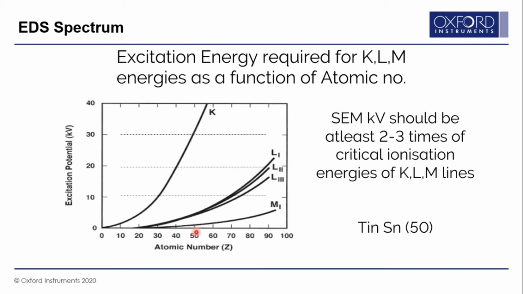As the atomic number goes on increasing, you need more and more potential, much higher than 30 kV. But we have seen that in a scanning electron microscope, the kV is limited to 30. As a result, for atomic number higher than say 50, you will not be able to see the K lines of the sample, but you mainly see the L lines or M lines. There is a thumb rule that your SEM kV should be at least 2 to 3 times the energies of the K, L, or M lines.